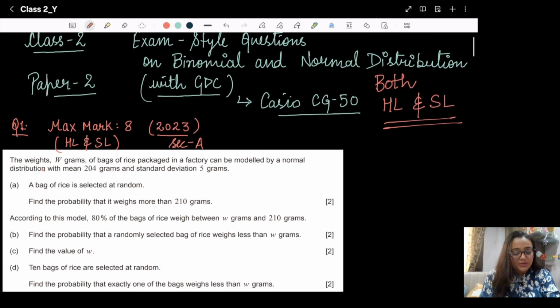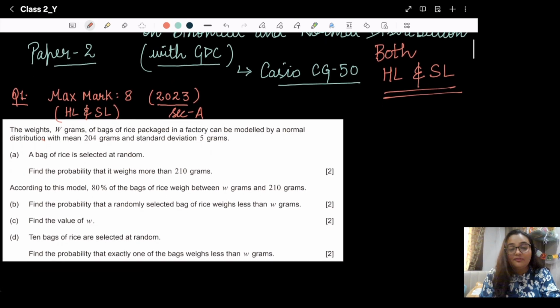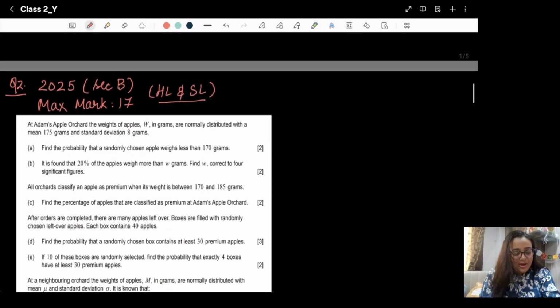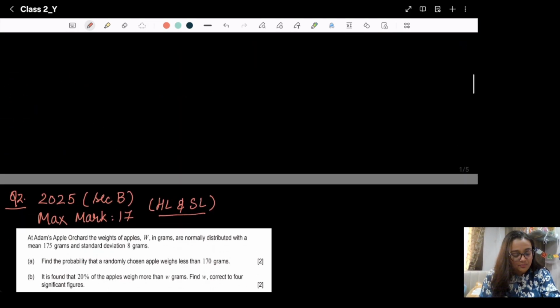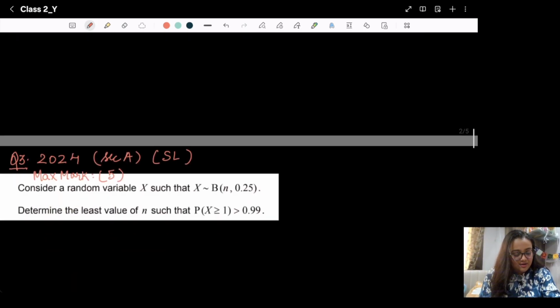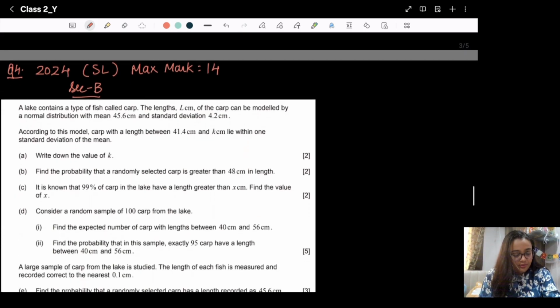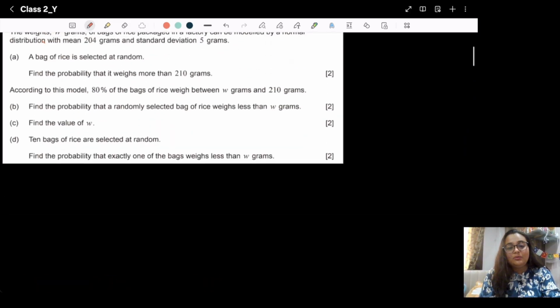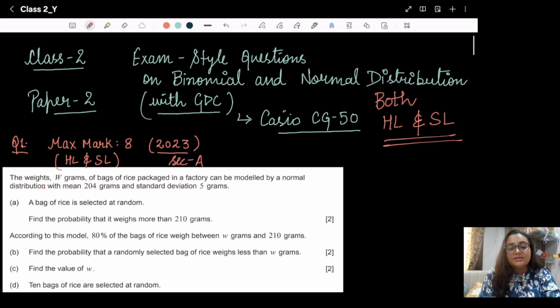So let's start with question 1. Question 1 I have taken from 2023. Question 2 I have taken from 2025 section B. And question 3 from 24. Question 4 from 24. One more thing I want to mention: while solving these questions, our main focus will be on identifying key lines in the question, understanding what the examiner is really asking, and then applying the correct method step by step. Okay, so let's start with question 1.